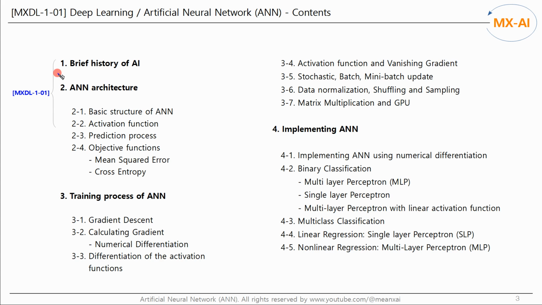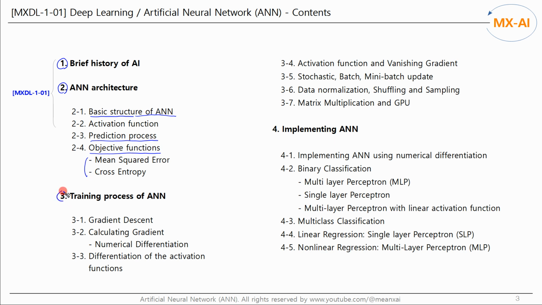Let's take a look at the full table of contents of artificial neural network. In Chapter 1, we will briefly review the history of AI. In Chapter 2, we will look at the structure of ANN. Let's look at the basic structure of ANN and the prediction process of ANN. And let's look at the objective functions, MSE and cross-entropy.